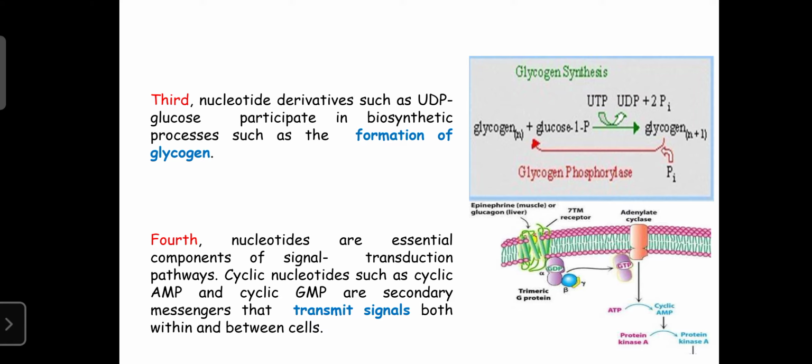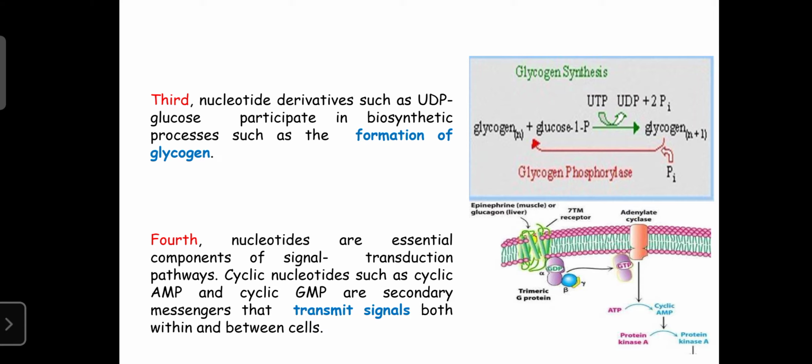These are involved in the transmission of messages between cells or within cells. Inside the cells also, the cell organelles communicate with each other. With the help of these signaling molecules, one cell can communicate with another cell.